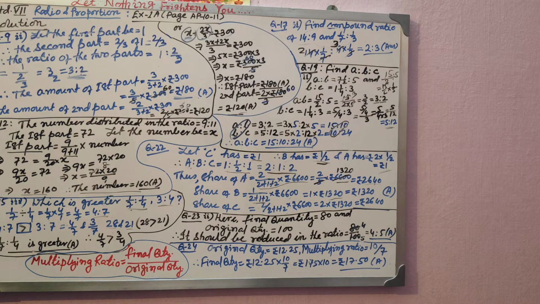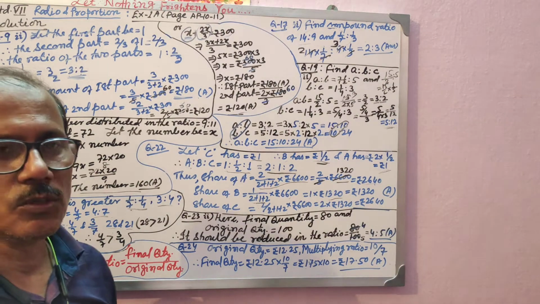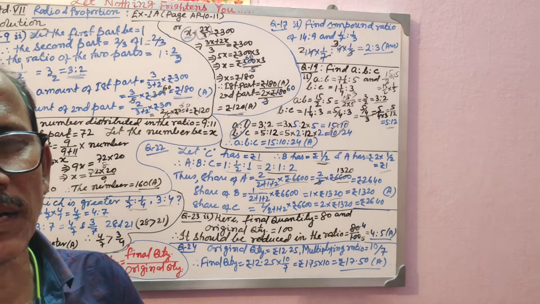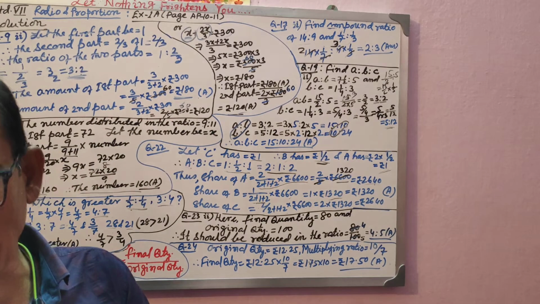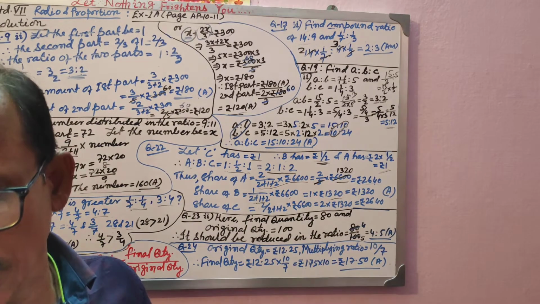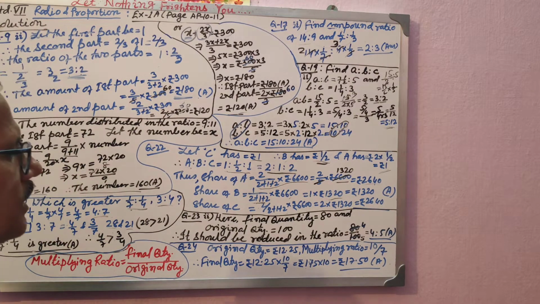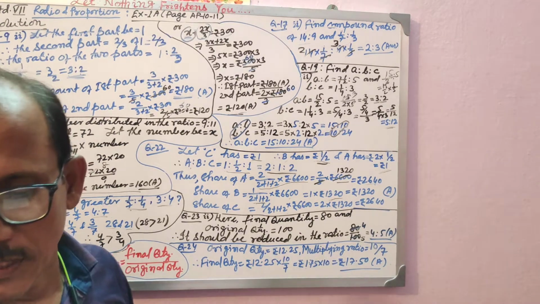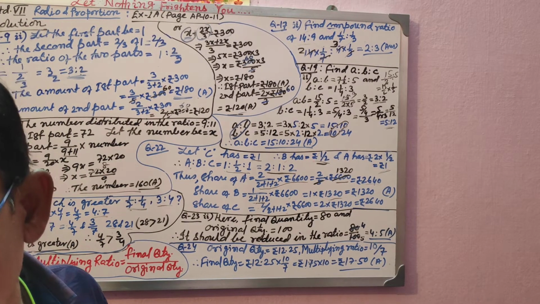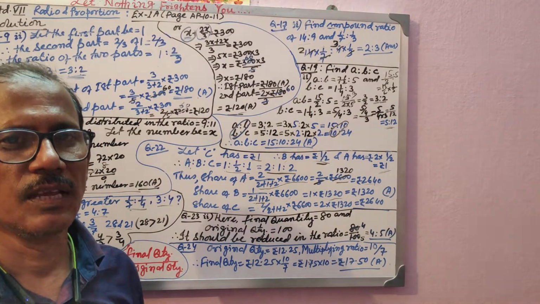If you know this formula, then when you need to increase or decrease some amount in a given ratio, if you use this multiplying ratio formula, it will be easy. I have taken the second one: increase ₹1.75 in the ratio 10:7.